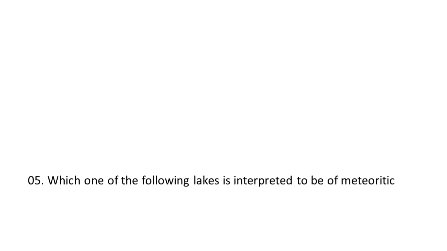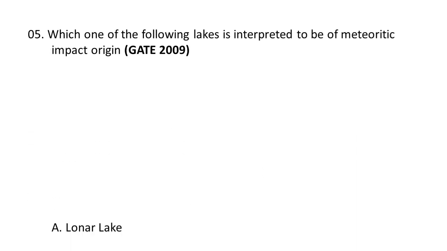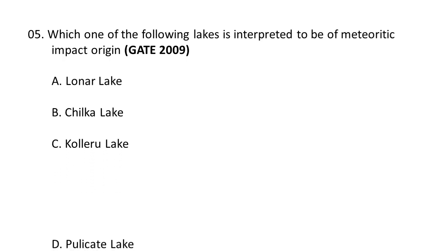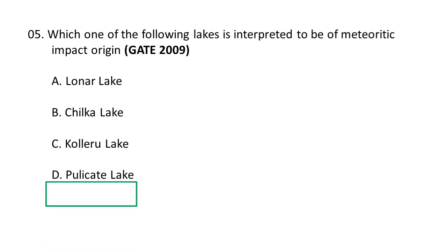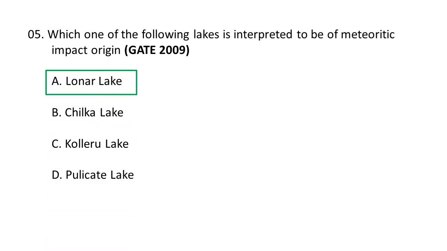Next question. Which one of the following lakes is interpreted to be of meteoritic impact origin? The choices are A Lonar Lake, B Chilka Lake, C Kolleru Lake and D Pulicat Lake. The lake which is interpreted to be of meteoritic impact origin is Lonar Lake. Lonar Lake is located in the Buldana district of Maharashtra, India, and is a unique and mysterious natural wonder. It is the only known saline crater lake in the world formed by the impact of a meteorite, roughly 50,000 years ago, and its water is 7 times saltier than sea water. So A Lonar Lake is the correct option.